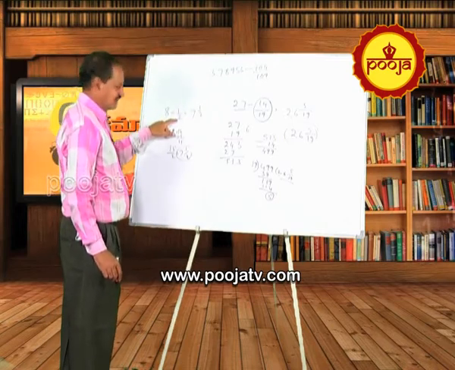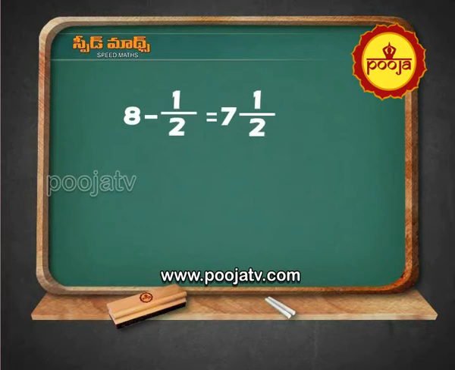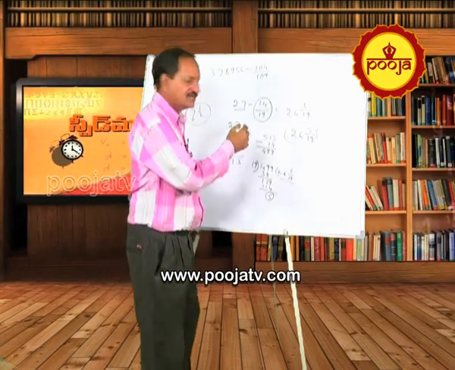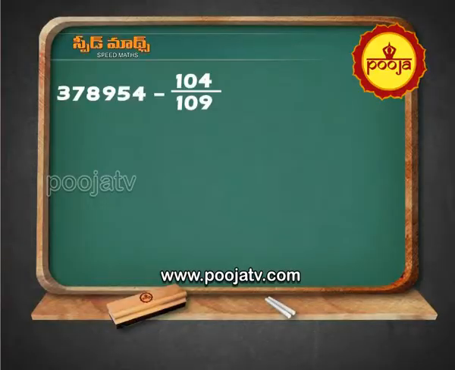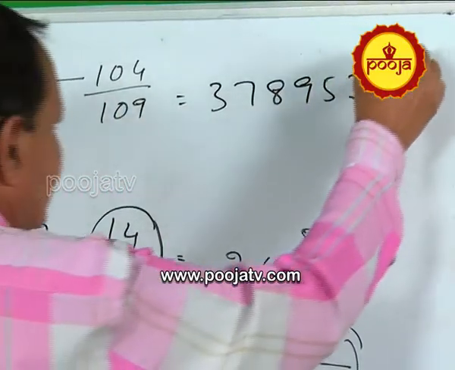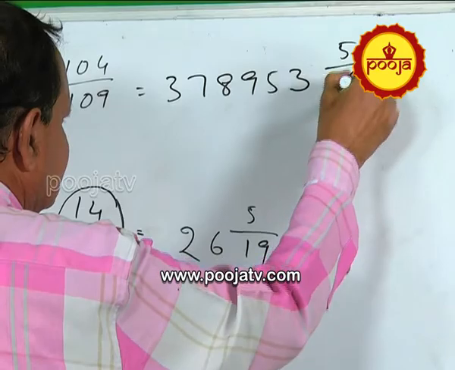Now, here also same, 8 minus half is 7 and half. So, 1 by 2 is less than 1. So, 8 minus 1 is 7. What is the difference of numerator and denominator? 1. 1 by 2, you write 7 and half. Here also, now I think everybody will say this very easily. What to do? 378954 minus 104 by 109 equal to 378953, and then what to do? The difference between numerator and denominator, how much? 109 minus 104, 5 by 109. Simply this is the answer.